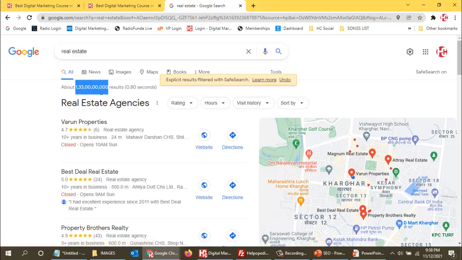So it is going from, say, millions of people's crowd passing through that crowd and going in front of all of them. So that is a very difficult process. That is fighting with so many people and competing with so many people and then coming onto the website. So over here it is not guaranteed. Even if your website might come up, it might take maybe 1 week or 15 days or 6 months or 8 months or 10 months or 12 months, maybe 1 year, 2 years, 5 years, or sometimes never.